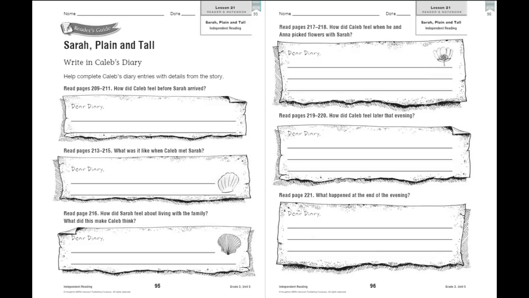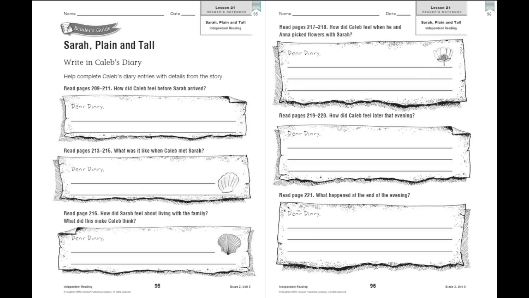Today you are going to read on your own our anchor text, Sarah, Plain and Tall. As you read or when you're finished reading, we're going to use the Reader's Guide pages in your Reader's Notebook, 95 and 96. You should respond to the prompts and questions and support your responses with ideas or even sentences from our story, Sarah, Plain and Tall.